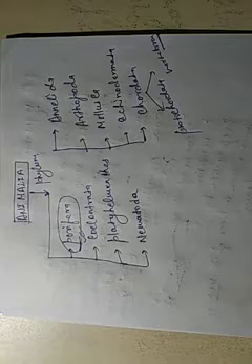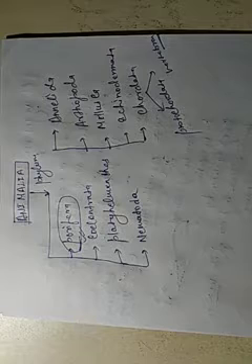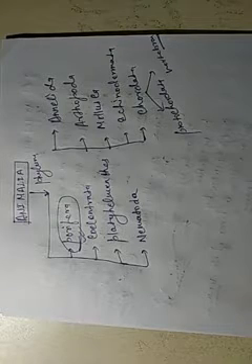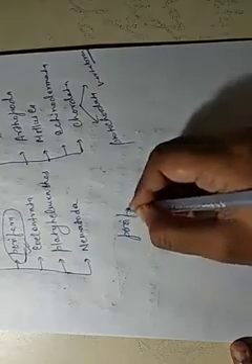The next term is segmentation, which means the body is divided into many metameric segments, like an earthworm and a cockroach. And the last one is the skeleton, which means hard body support. It may be exoskeleton or endoskeleton. Exoskeleton is present outside the body and endoskeleton is present inside the body. So we come to the first phylum, Porifera.